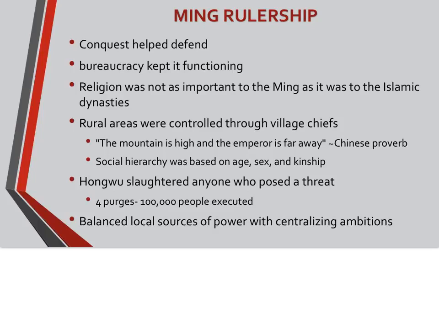However, Hongwu slaughtered anyone who posed a threat. There were 4 purges, and over 100,000 people were executed. He would balance local sources of power with centralizing ambitions.